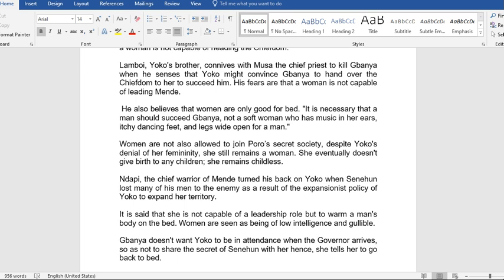He also believes that women are only good for bed. That is Lamboy. Let's hear what he says. Quote: "It is necessary that a man should succeed Banya, not a soft woman who has music in her ears, itchy dancing feet, and legs wide open for a man." Unquote.